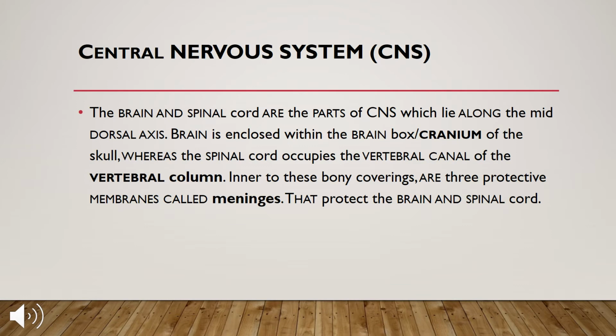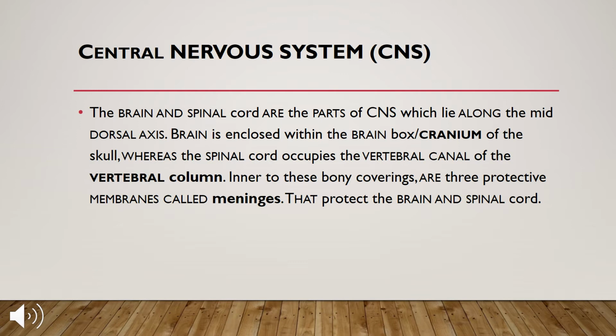The brain and spinal cord are the parts of the central nervous system which lie along the mid-dorsal axis. So what are the parts of the central nervous system? The brain and the spinal cord. The brain is enclosed within the brain box, also called the cranium of the skull, whereas the spinal cord occupies the vertebral canal of the vertebral column. Inner to these bony coverings are three protective membranes called meninges, which protect the brain and spinal cord.